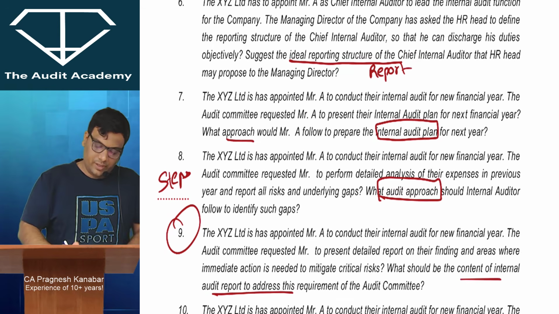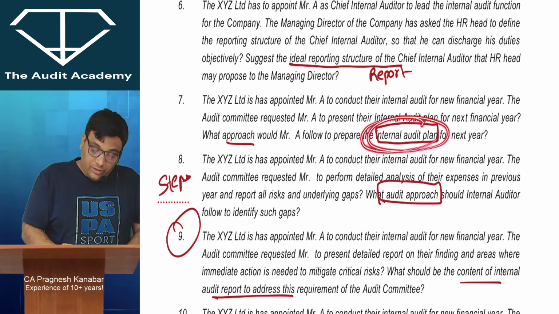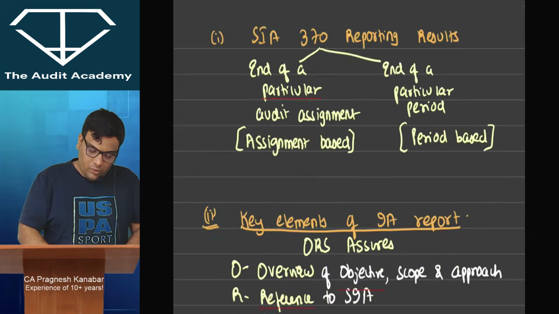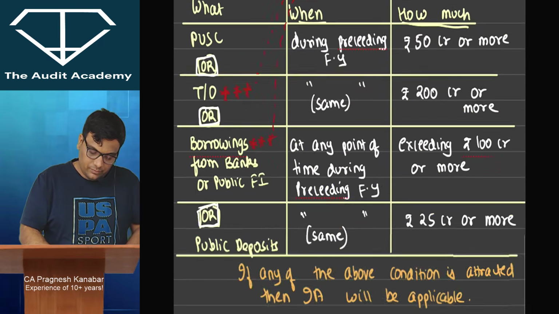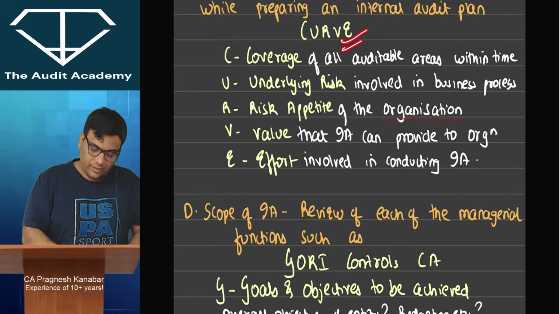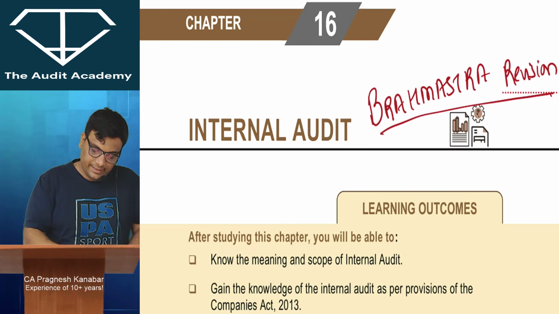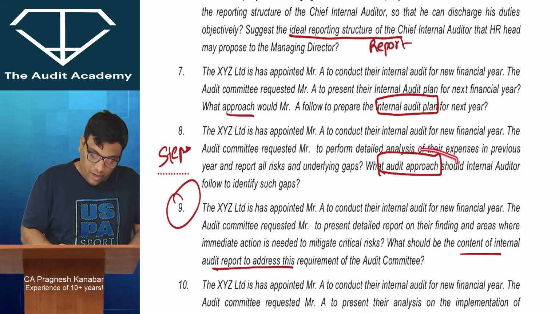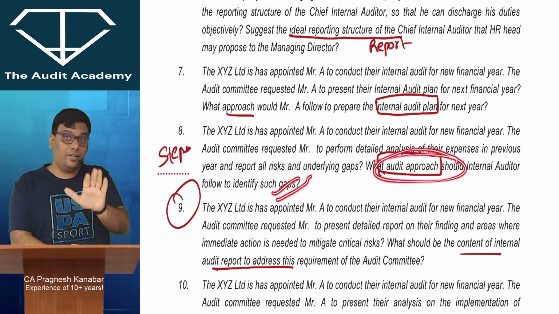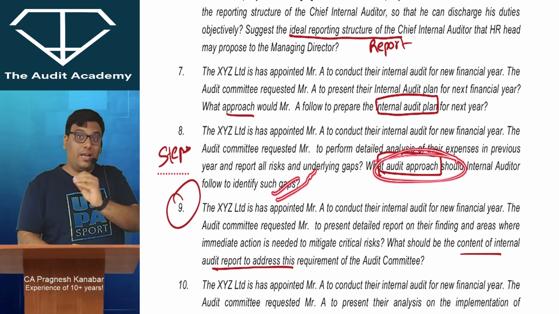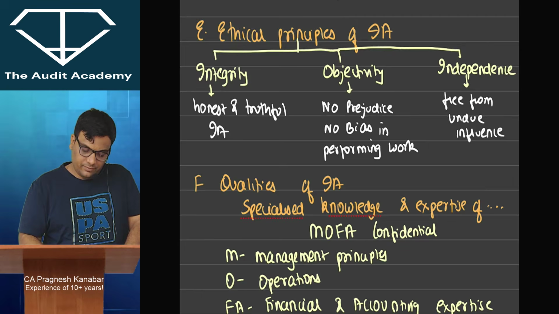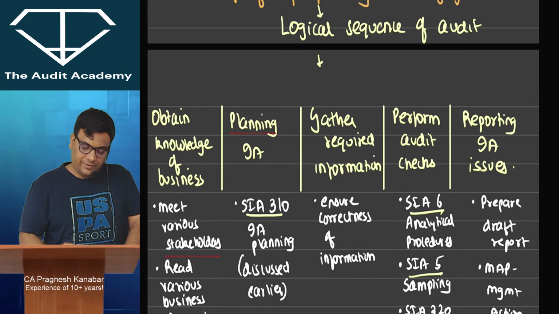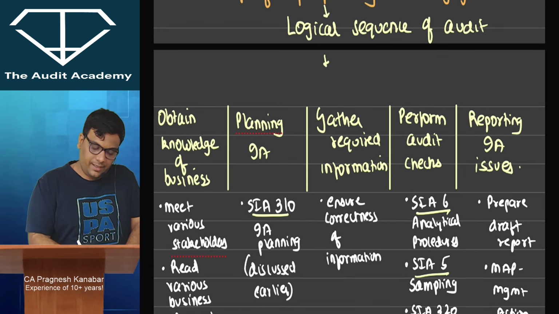Then one question on internal audit plan. The curve code word that came, curve. Over here, curve, internal audit plan. Then the approach to be followed. This was a little different question. In the answer they gave steps for the approach to be followed. These 5 steps.